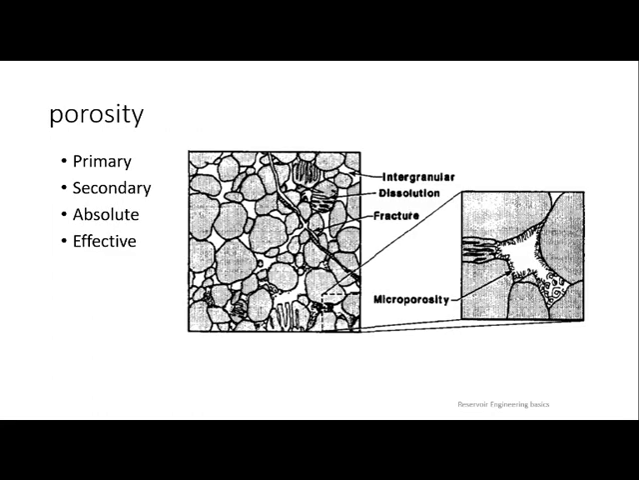I have given you a sandstone picture. These are the sandstone grains, and we have different types of porosities. See here, we have different terminologies: primary, secondary, absolute, effective. What is the meaning of primary porosity? Primary means the porosity which is generated during the birth of your sedimentary rock.